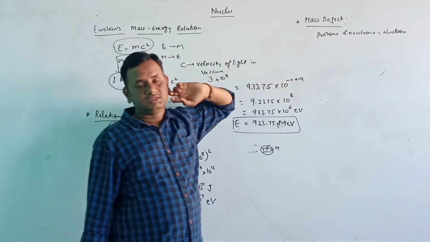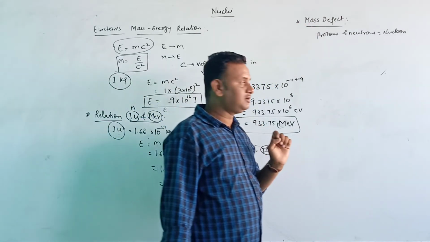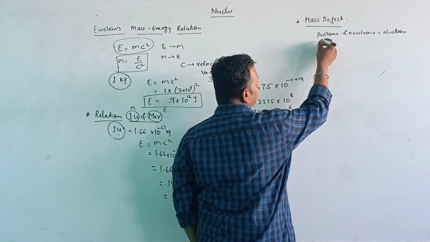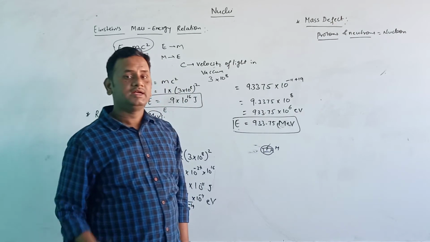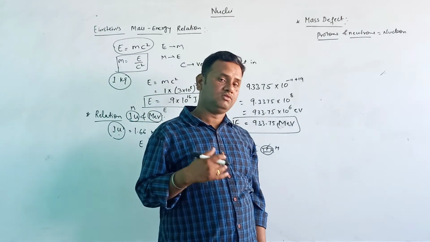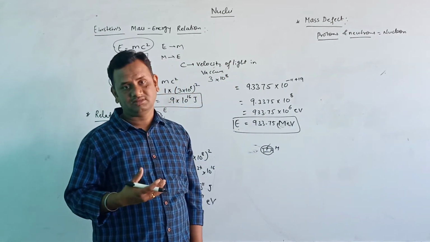As I told you, a nucleus is made up of protons and neutrons, but its rest mass is almost less than that value.